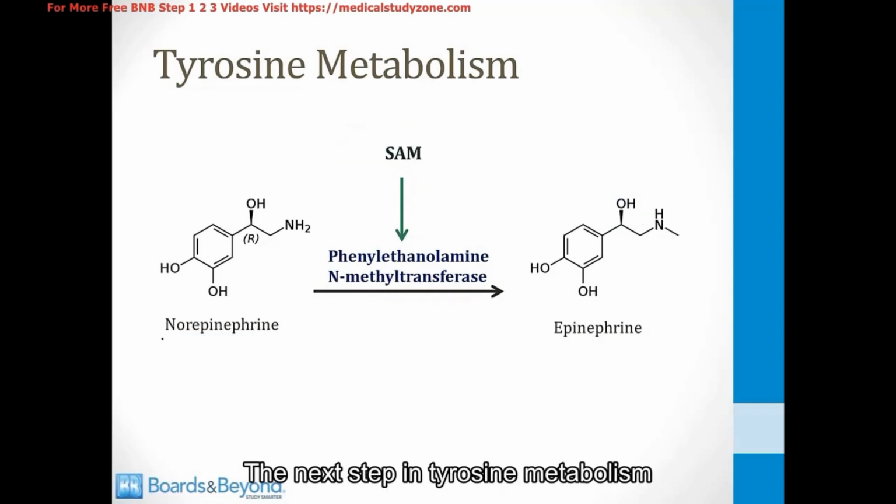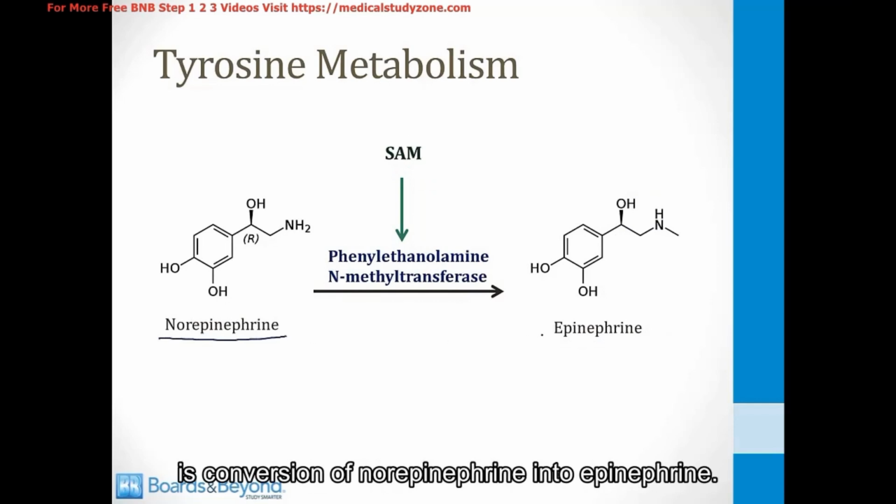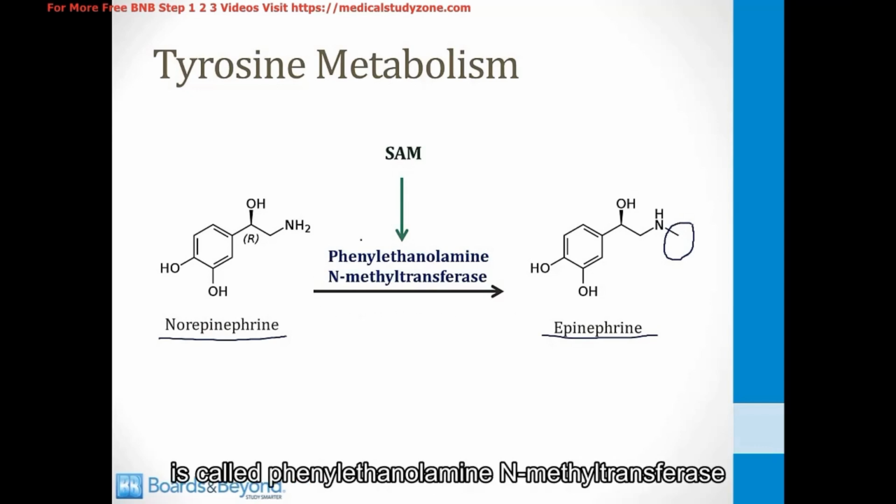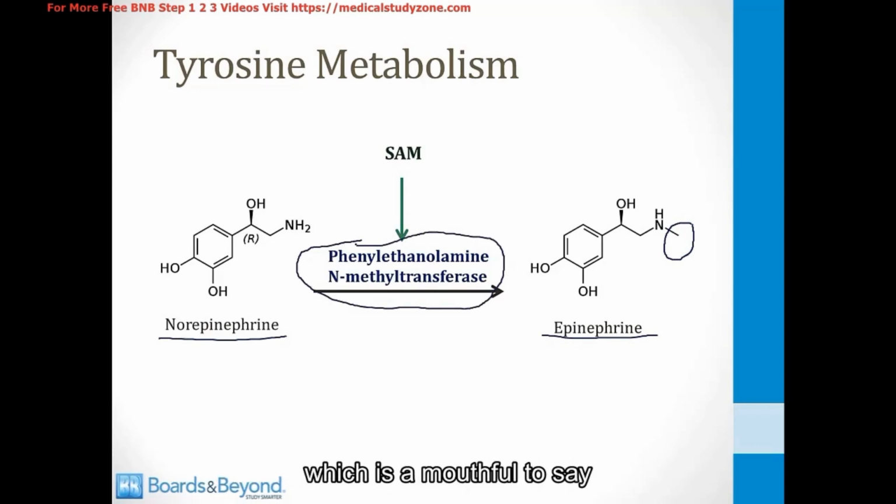The next step in tyrosine metabolism is conversion of norepinephrine into epinephrine. This involves addition of a methyl group to the end of the molecule of norepinephrine. The enzyme that catalyzes this step is called phenylethanolamine N-methyltransferase, which is a mouthful to say, and it requires a very important cofactor called S-adenosylmethionine, or SAM, and that's what we're going to talk about in the next few slides.